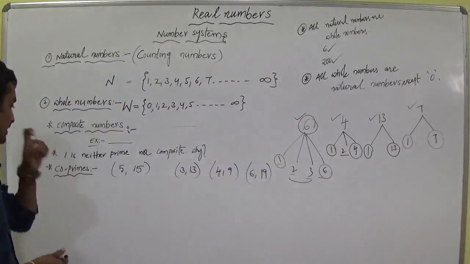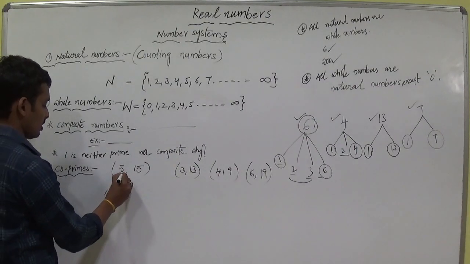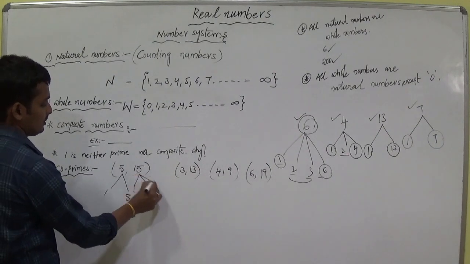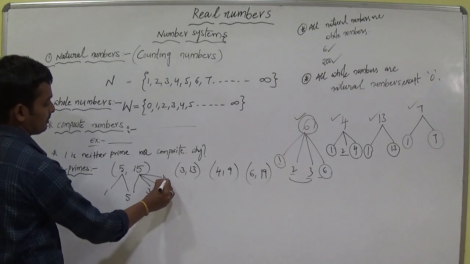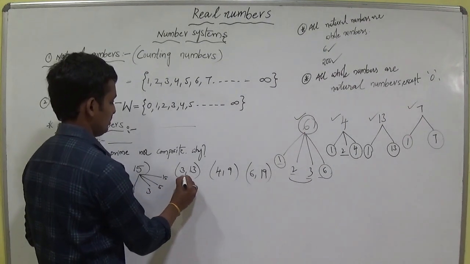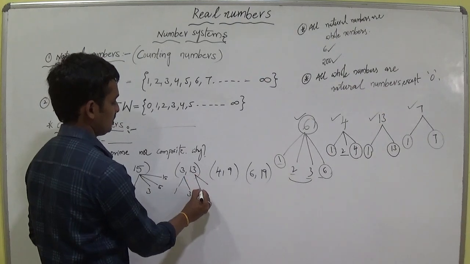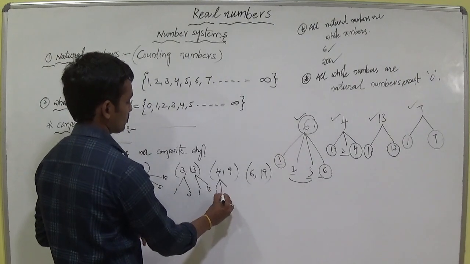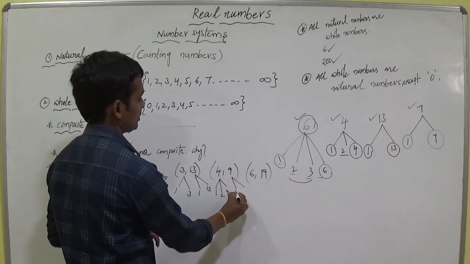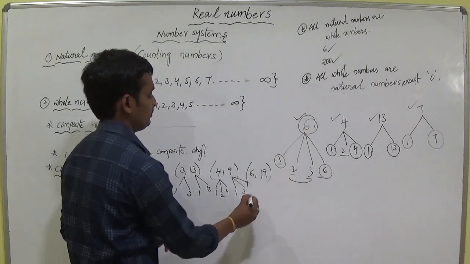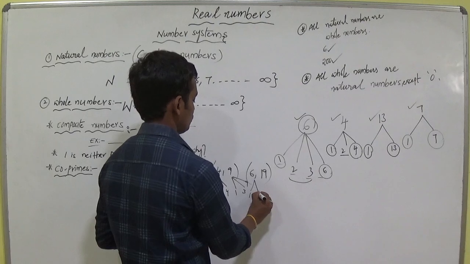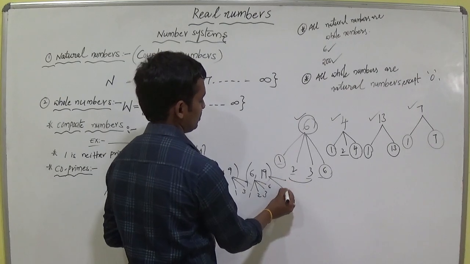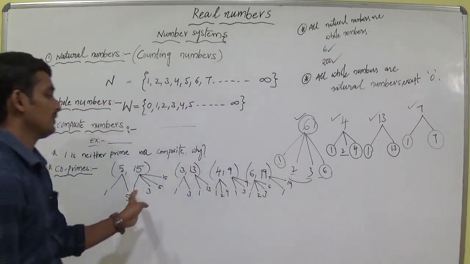Look there. Write the factors of 5. The factors of 5 are 1, 5 because it is a prime number. The factors of 15 are 1, 3, 5, 15. The factors of 3 are 1, 3. The factors of 13 are 1, 13. The factors of 4 are 1, 2, 4. The factors of 9 are 1, 3, 9. The factors of 6 are 1, 2, 3, 6. The factors of 19 are 1, 19. I just wrote the factors of every number.